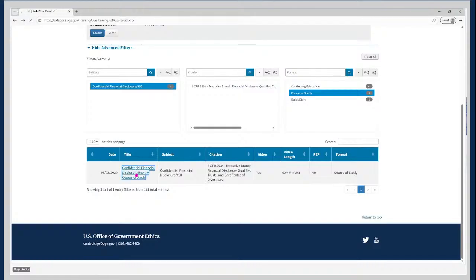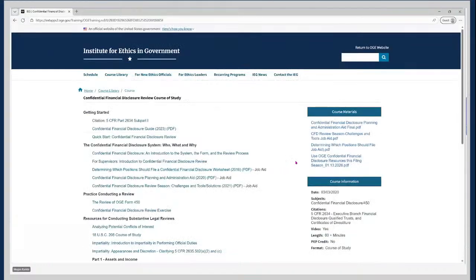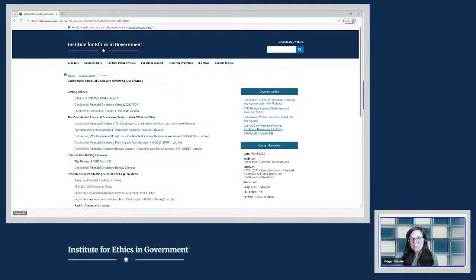And apologies, I do want to point out too that the listserv that we found under the What's New section was also included under the course materials here. So again, another way to find that listserv message. And we wanted to do a bit more of this because we understand many of you probably get lots and lots of emails throughout the day. Those OGE listserv messages can sometimes get buried. And so we want to provide other opportunities for you to access the information that is shared via the OGE listserv.